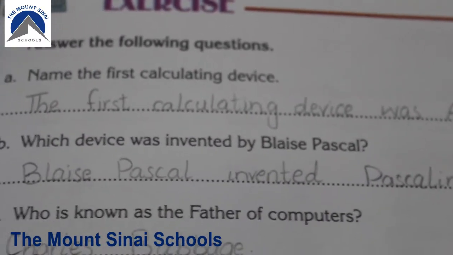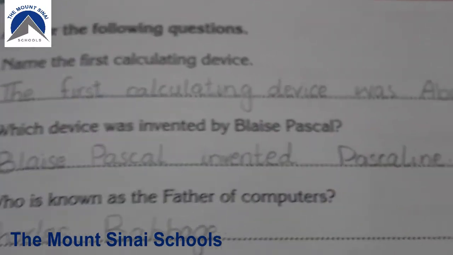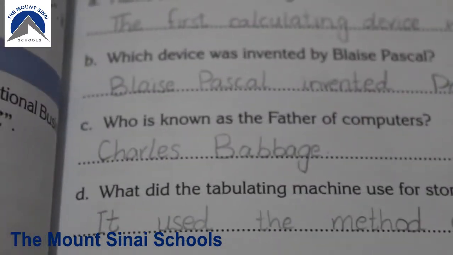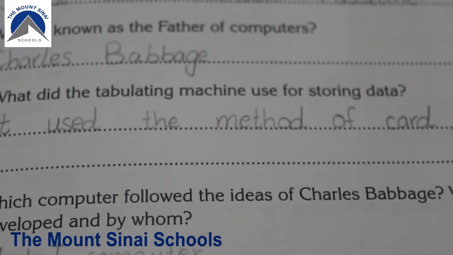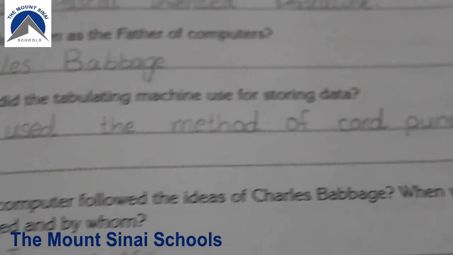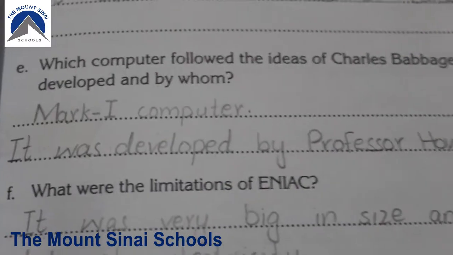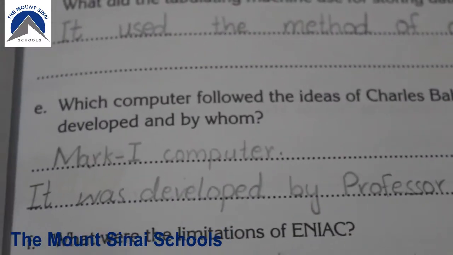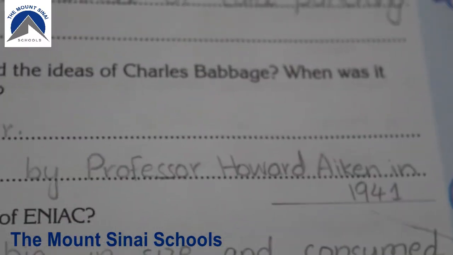From your reading, which device was invented by Blaise Pascal? Blaise Pascal invented Pascaline. Who was the father of computer? Charles Babbage. What did the tabulating machine use for storing data? It used the method of card punching. Which computer followed the ideas of Charles Babbage? When was it developed and by whom? Mark I computer. It was developed by Professor Howard Aiken in 1941.